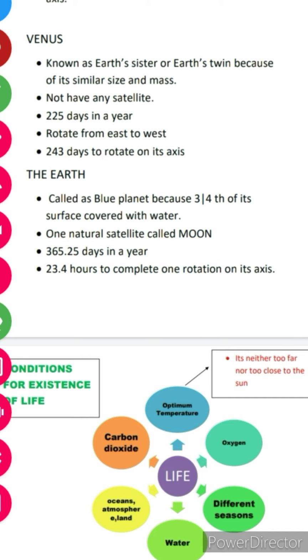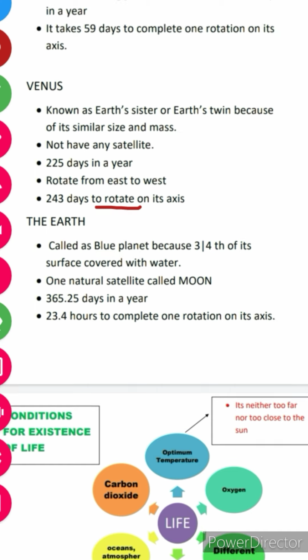Talking about the unique planet of the solar system, which is the Earth, we are so proud to have this, and we should take care of our Mother Earth. It is also known as the blue planet, as you all might know. Why is it known as the blue planet? Because 3/4 of its surface is covered with water. As we see the picture of the Earth, most of the part seems blue. That is because of the water.